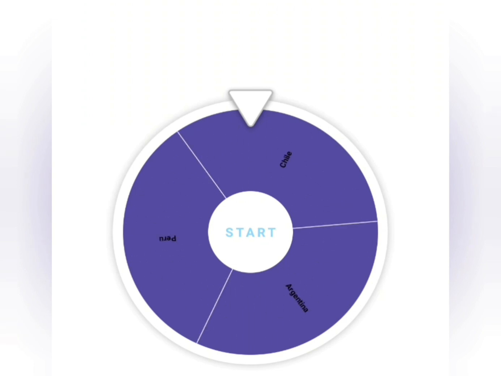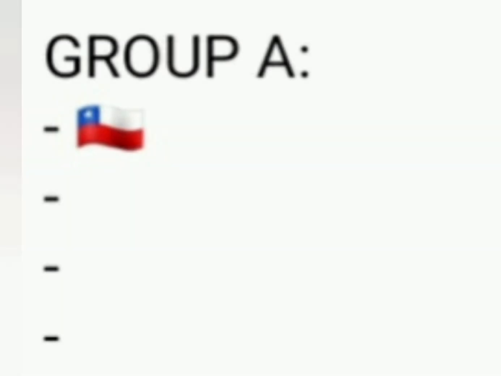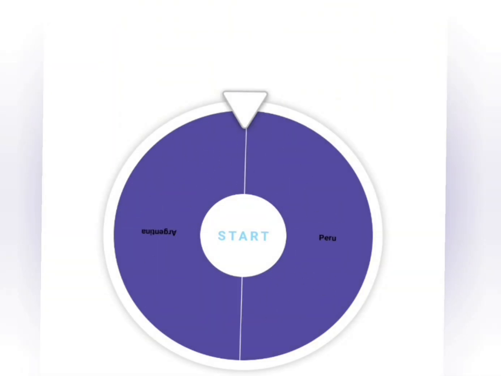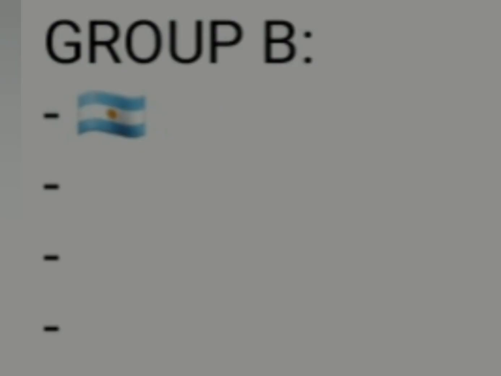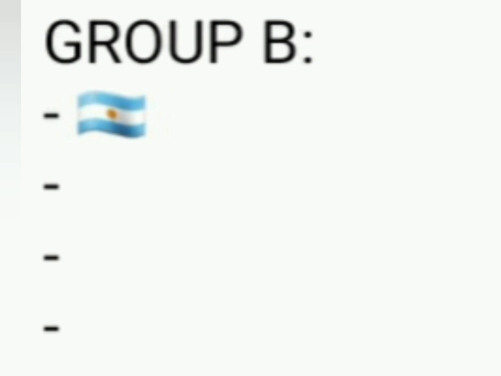Let's see which country will be in Group A. It's Chile. In Group B we'll have Argentina, which means in Group C we have Peru.